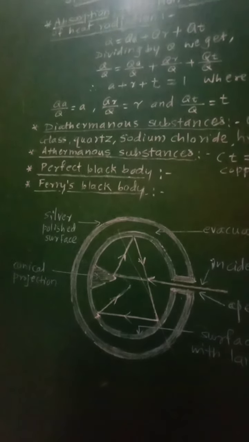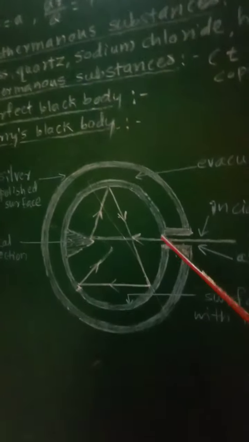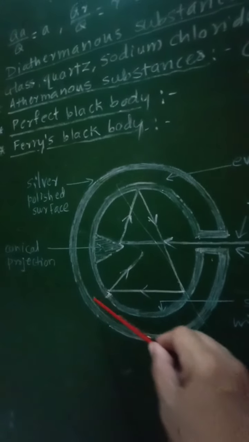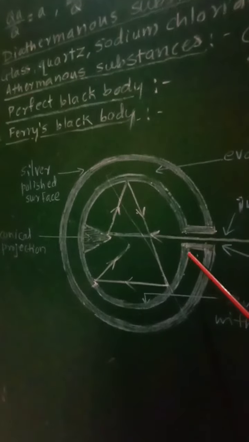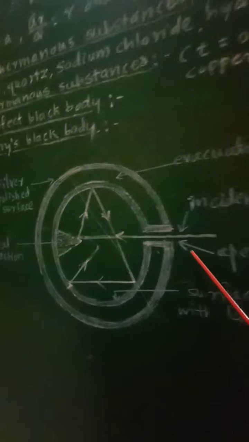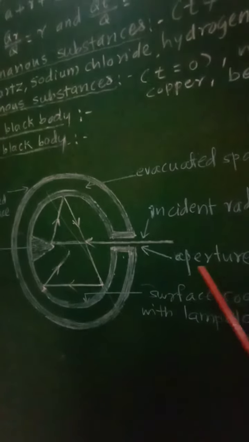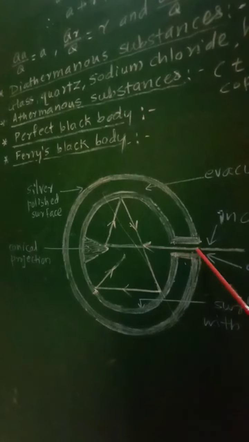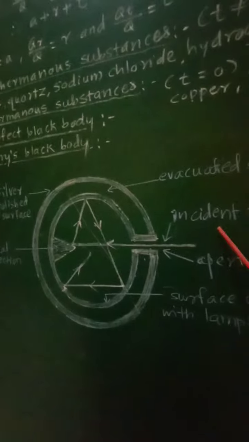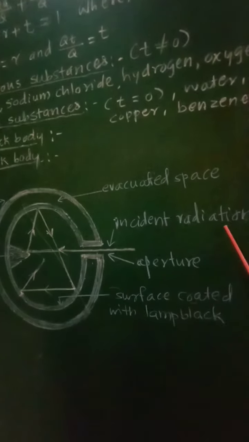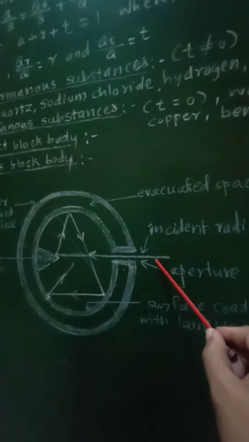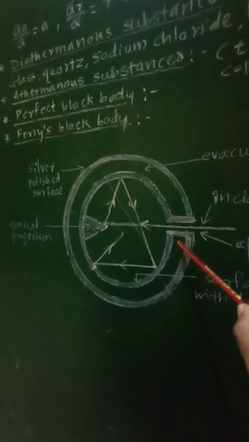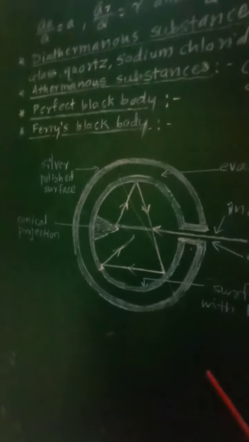This aperture acts as the entrance for the incident radiation.